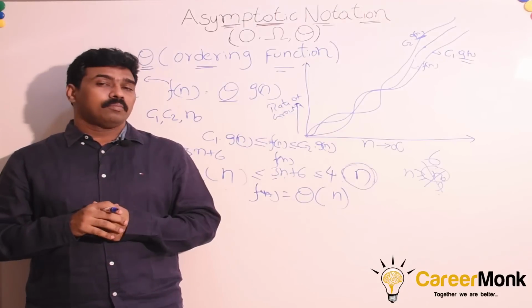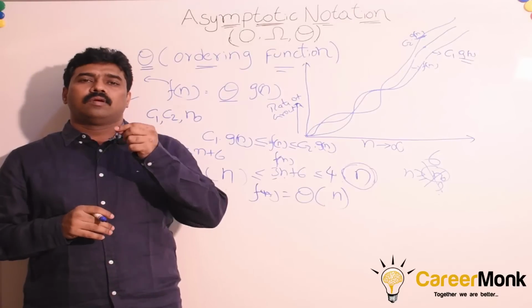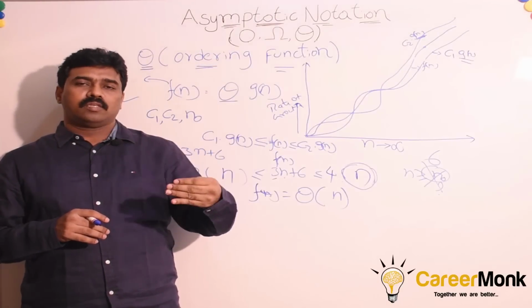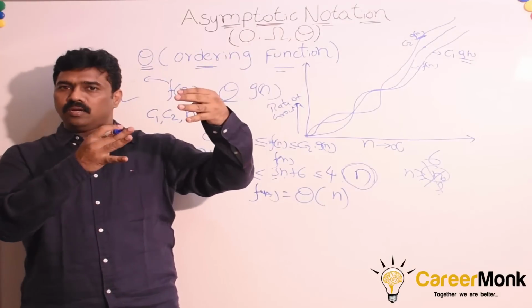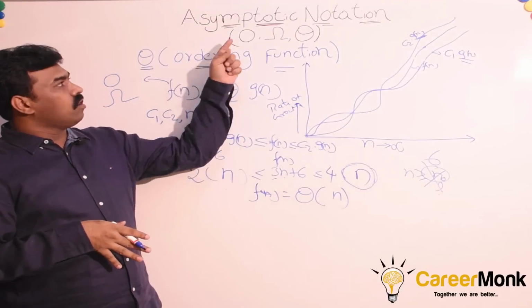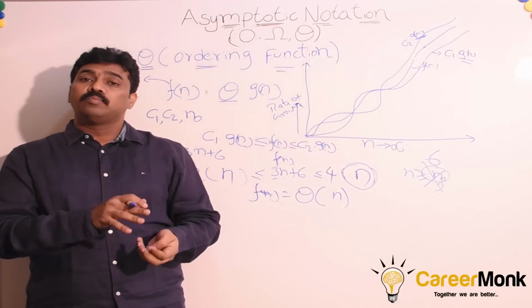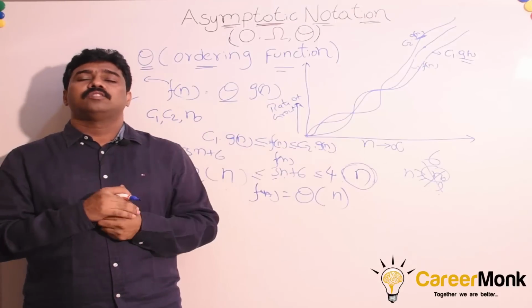As a final note, remember that any function or algorithm will have best case, worst case and average case. For each case we have a separate function, and for each function we will be finding all three: big O, omega and theta. Never confuse the types of analysis with the asymptotic notation.